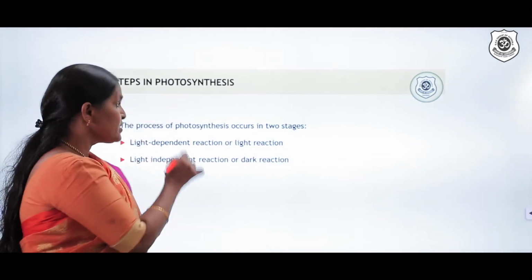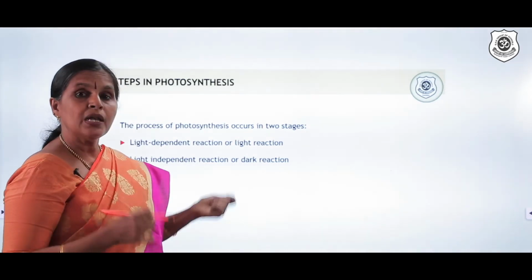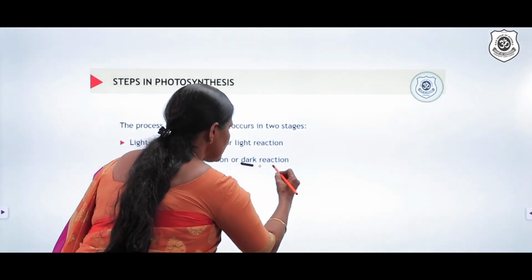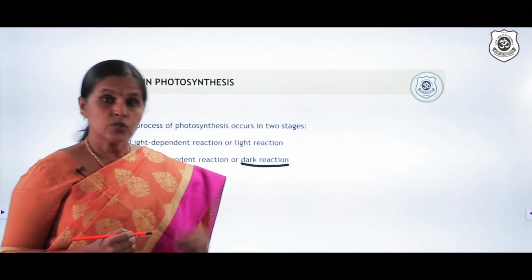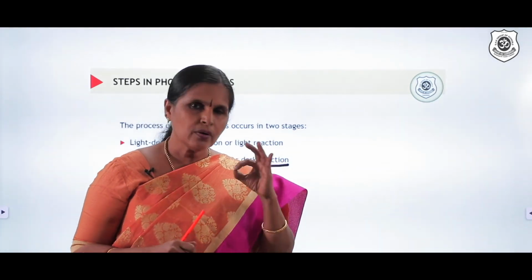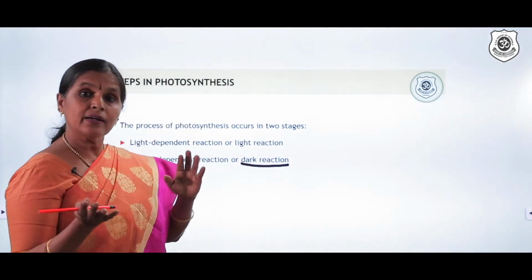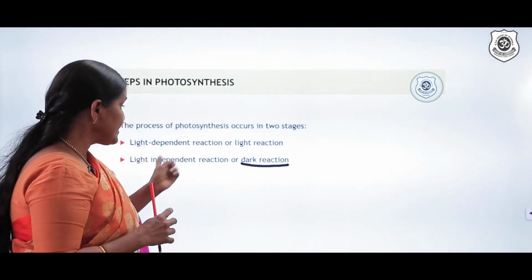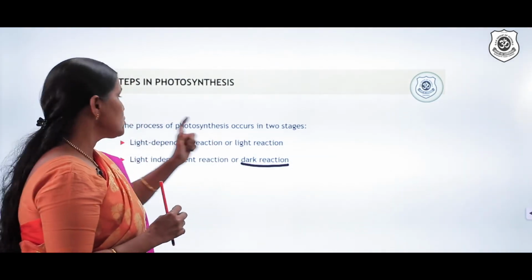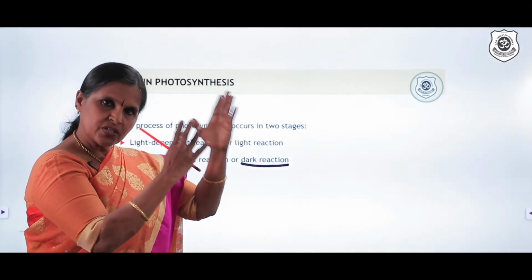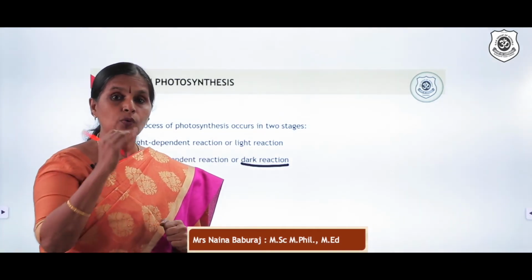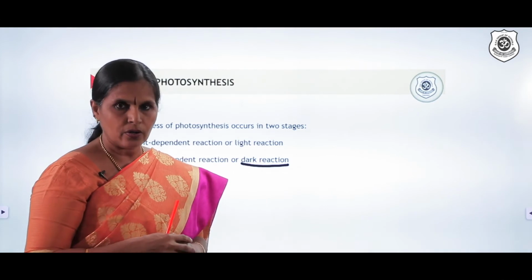Now the second stage of photosynthesis is called light independent reaction or dark reaction. This term dark reaction is actually a misnomer, which means that this reaction is not taking place in darkness. The only meaning of this is it's not directly dependent on light. That's why we call it light independent reaction. But just understand, students, if the plant is not exposed to sunlight for quite a long time, first light reaction stops and slowly dark reaction also stops, which means that it requires light. It's not directly dependent on light.